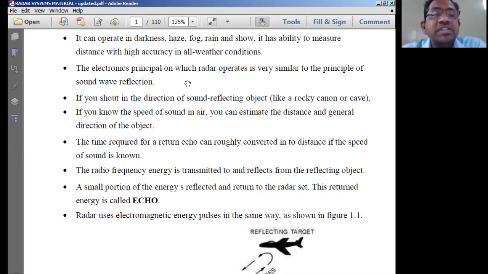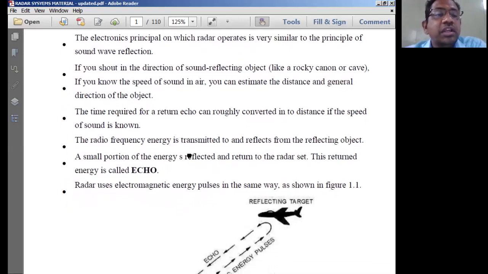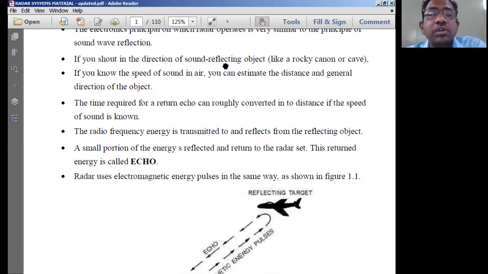The basic electronic principle on which radar operates is similar to the principle of sound wave reflection. This is the second point which we have to look into. If you shout in the direction of a sound reflecting object like a rocky canyon or a cave, then what happens now?